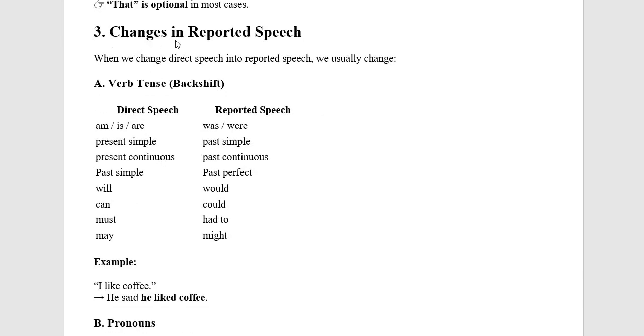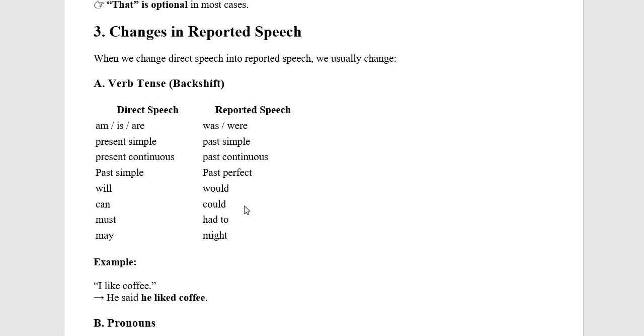Here are the changes of tense in reported speech. When we change direct speech into reported speech, we usually change the verb tense, or what we call a verb shift. In direct speech, we use is, am, are, present simple, present continuous, past simple, will, can, must, or may.